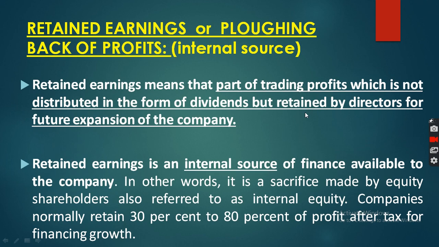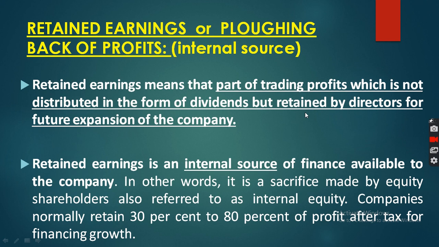Then let's start with the very first one, that is the meaning of retained earning, or you can say ploughing back of profit, that is an internal source. Listen, there are two sources of finance, external source and internal source. External source means the company has to raise the money with the help of the outside public. Clear? Internal means within business. Whatever profit is earned by the company, some part of profit the company has to keep in business for future requirement.